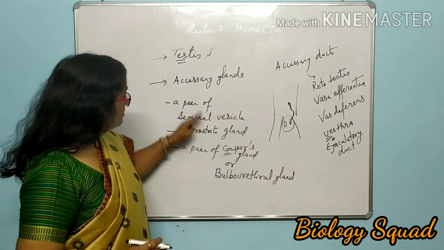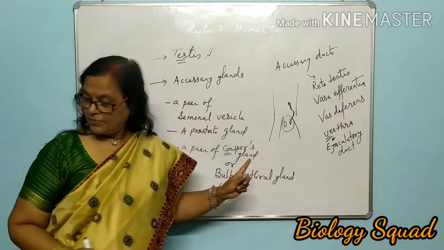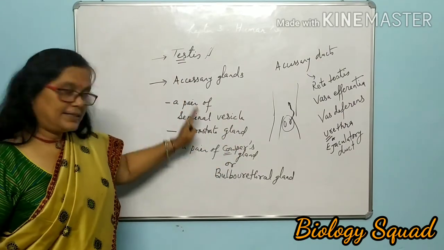So there are 5 glands: a pair of seminal vesicles, a prostate gland and a pair of bulbourethral glands. These are the accessory glands.